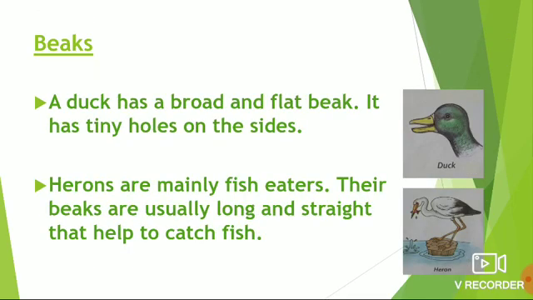A duck has a broad and flat beak. It has tiny holes on the sides. The duck takes in muddy water along with insects, worms, and water plants. The mud and water flow out through the tiny holes, leaving behind insects and worms. Herons are mainly fish eaters. Their beaks are usually long and straight that help to catch fish.